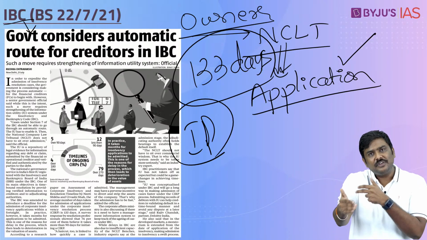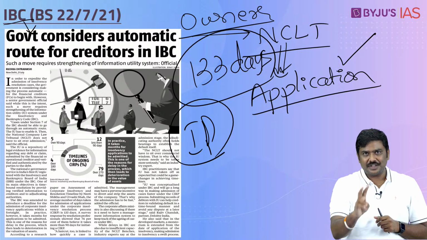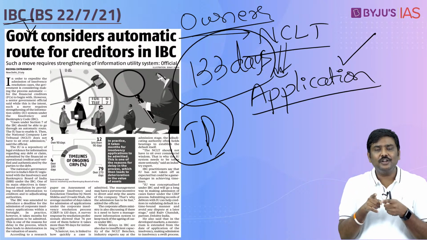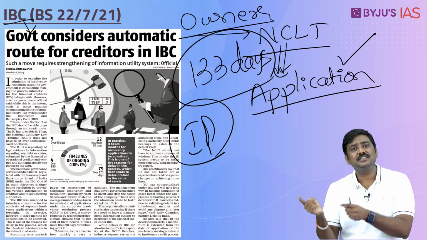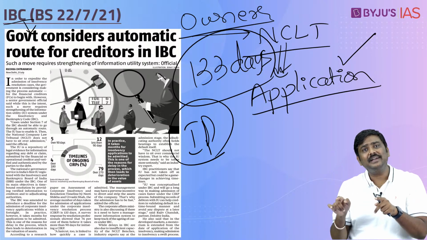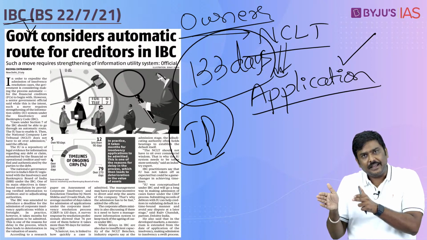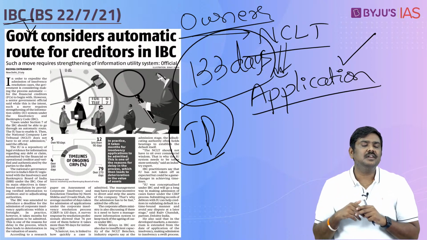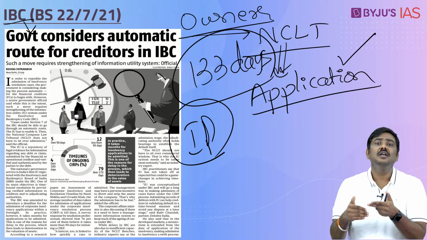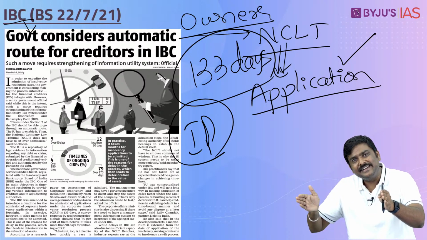So there are certain problems with this delay. Now the question is, why is this delay happening in the first place? Two reasons. One, the adjudicating authority is getting into the merit of the case. It is getting into the merit of whether the repayment has been done, yes, no, what is the process, and so on and so forth. The authority is not supposed to get into the merit, it is simply supposed to accept or reject the application. And second, which is much more structural in nature, the number of NCLT benches that we have are not sufficient to handle these cases. Invariably, because of these two reasons, the cases are getting delayed like this.